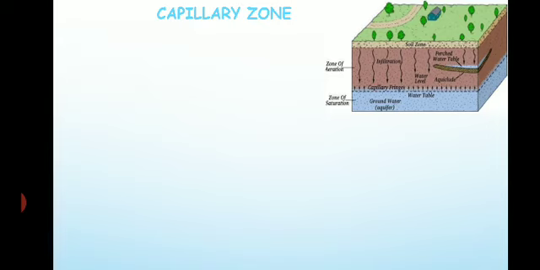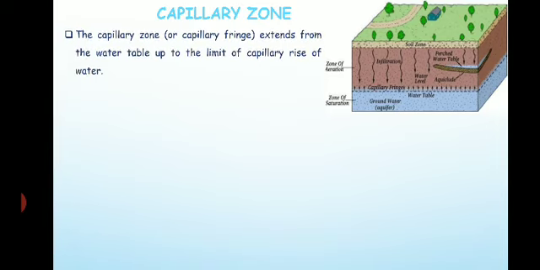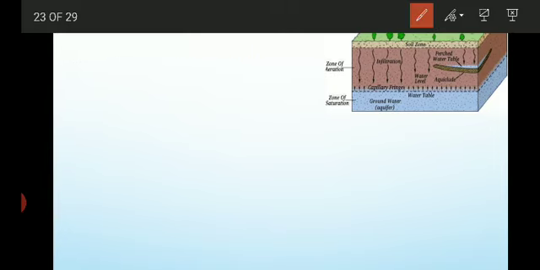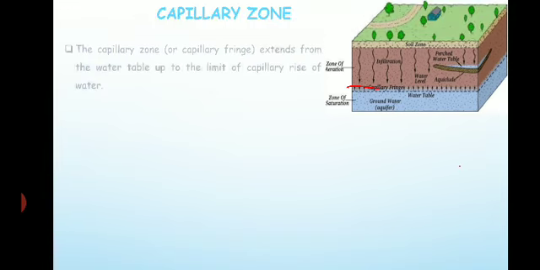Next is the capillary zone. This is very important. The capillary zone, also called the capillary fringe, extends from the water table up to the limit of capillary rise of the water. So here this is the capillary zone, the capillary fringe. Water here is present by capillarity action, you can see.